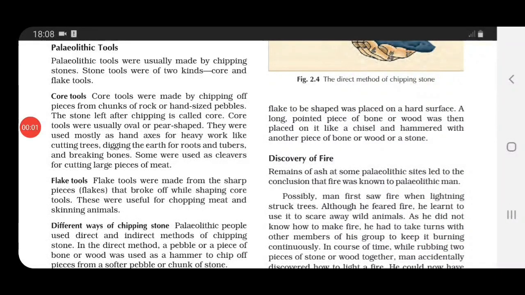Talking about the next kind of stone tool, one was core tool that we just now studied, and the next one is flake tools. So now let's go through that.